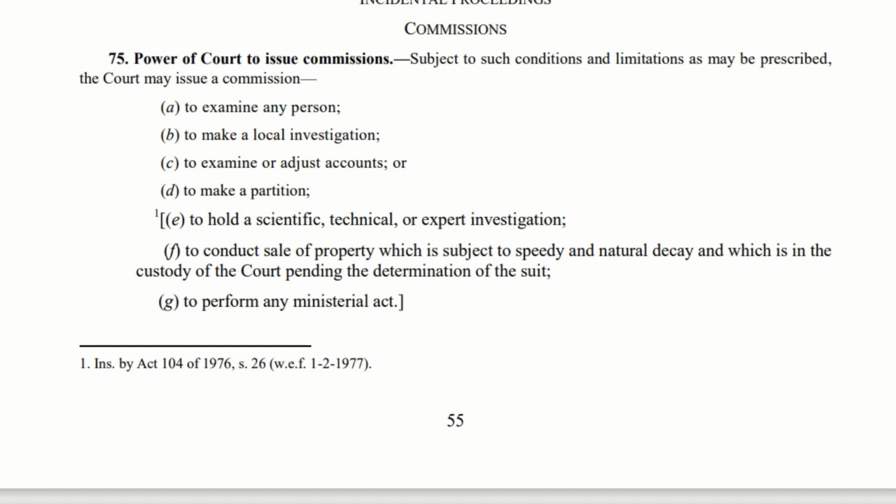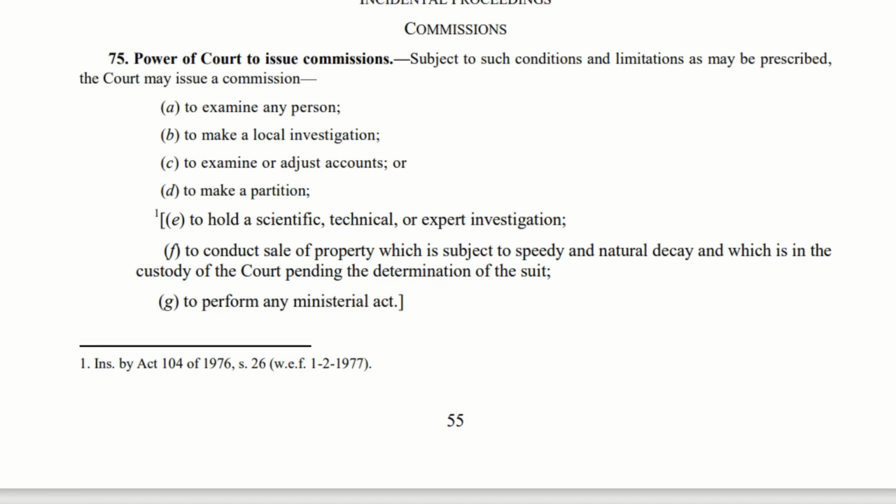The first point is, if there is any person who should be examined, in that case the court will appoint a commissioner. The court will say to that commissioner, please go and examine that person. That person may have some inability or may not be in a position to come to the court. In that case, the court will issue a commission to examine that particular person. The next is local investigation. In some cases, the court will direct some person to go to that particular locality, investigate certain things and submit a report to the court.